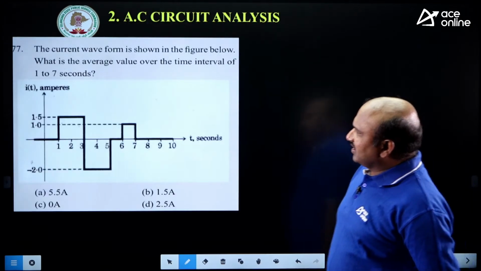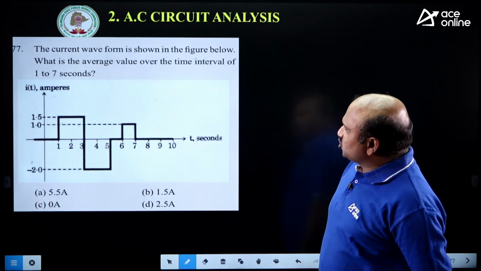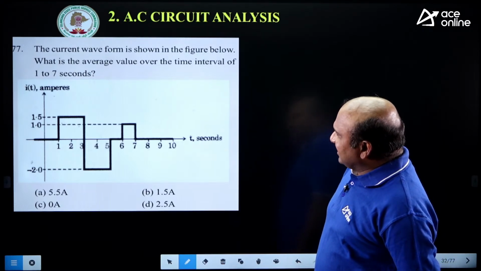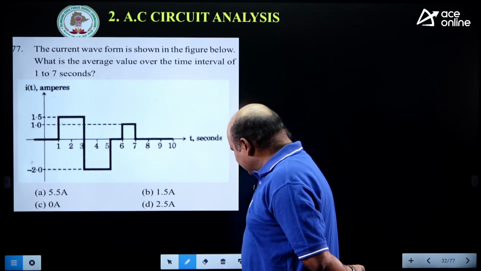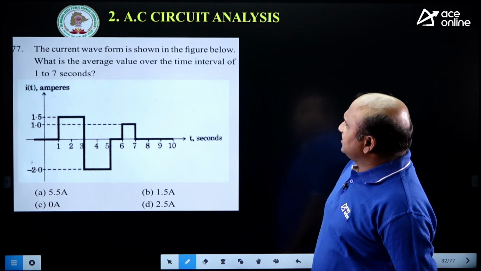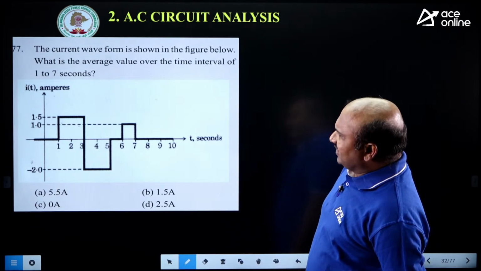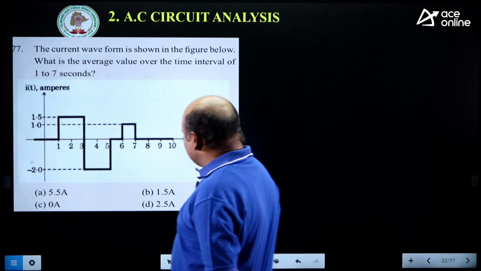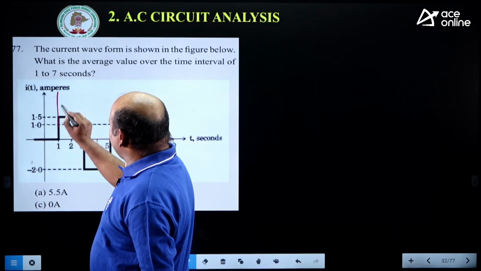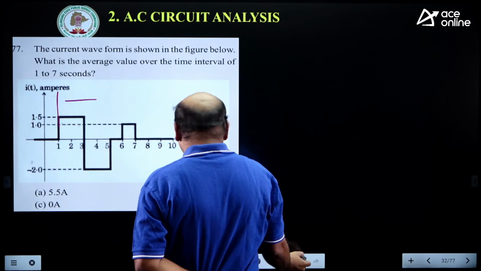Right, this one. The current waveform is shown in the figure below. What is the average value of that one? What is the average value over the time interval 1 to 7 seconds? Here we need to concentrate on 1 to 7 seconds.